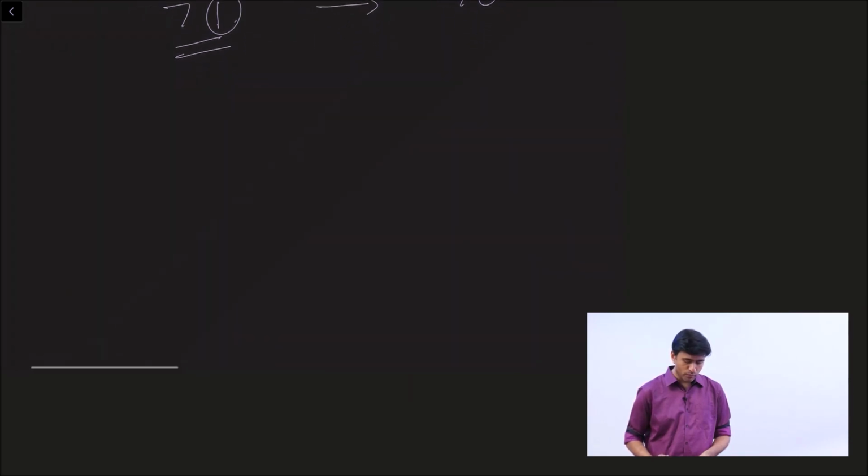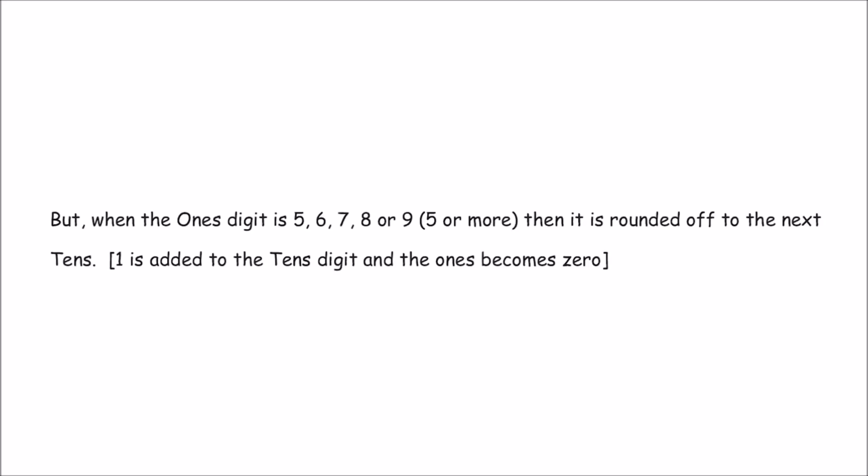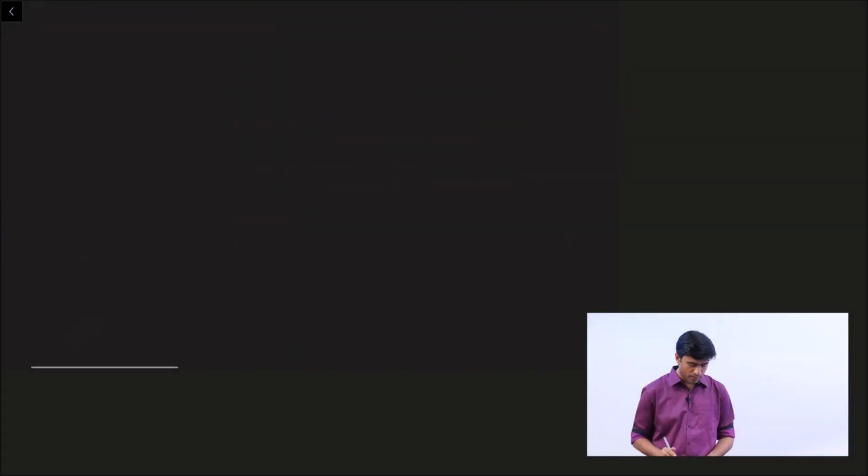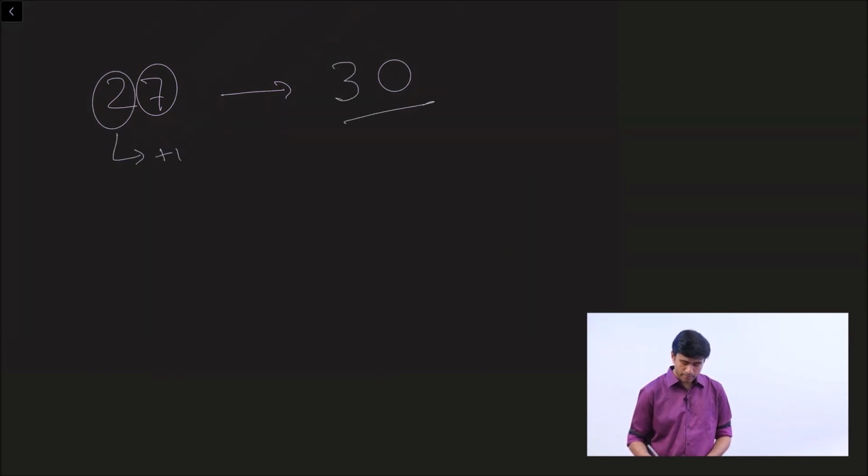How about if the ones place is greater or equal to 5? When the ones digit is 5, 6, 7, 8 or 9, this is what you have to do. You make the ones 0 and you add 1 to the tens digit. Here's an example. 27. 7 is greater than 5. So the first thing you have to do is to make the ones 0. Ones place is 0 and to the tens place you add 1. So it becomes 30.